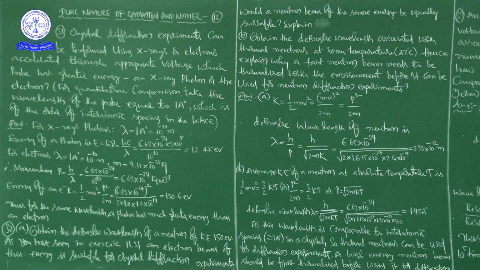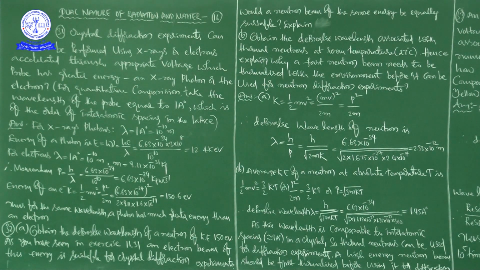Which probe has greater energy? That is what we have to find, either the X-ray or the electron. For quantitative comparison, take the wavelength of the probe equal to 1 angstrom unit, which is the order of interatomic spacing in the lattice.